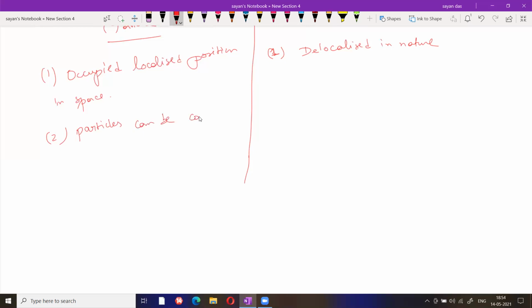Waves cannot be counted. Third, particles do not interfere with each other.